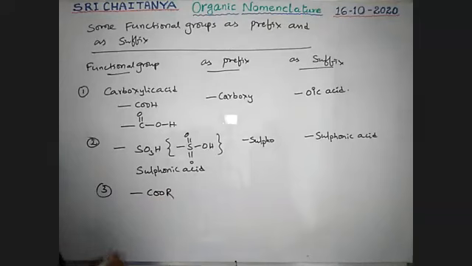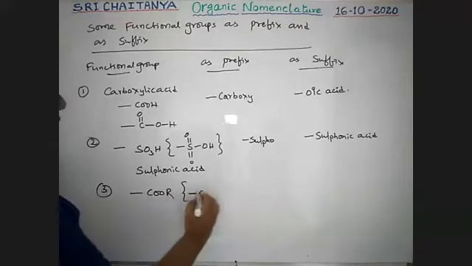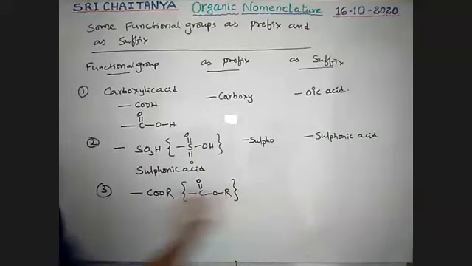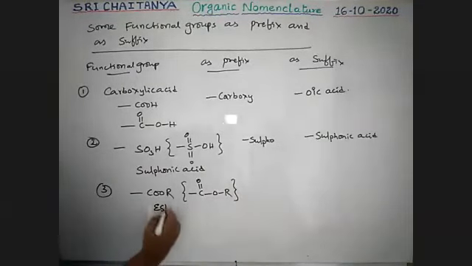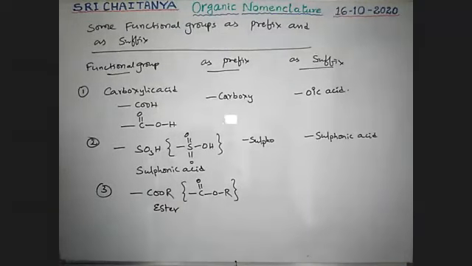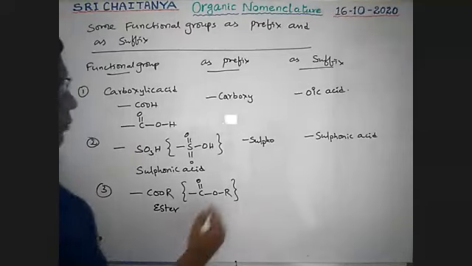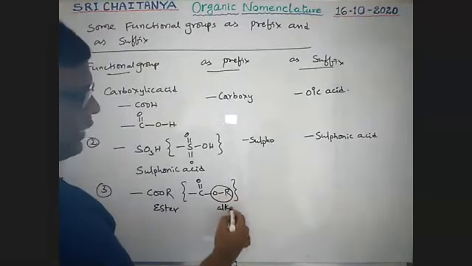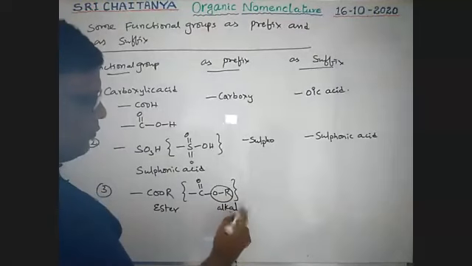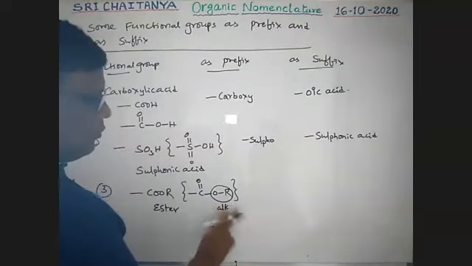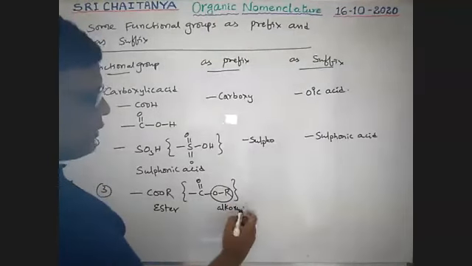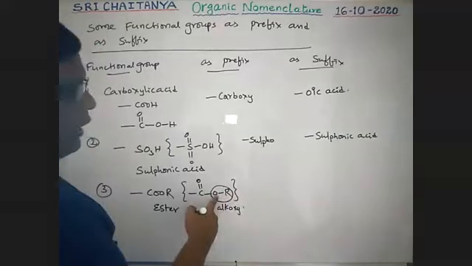Next, third one, COOR. Its structure is C double bond O, OR, and it is nothing but ester. Okay, boys, this OR is an alkoxy group, because R is an alkyl group attached to oxygen.